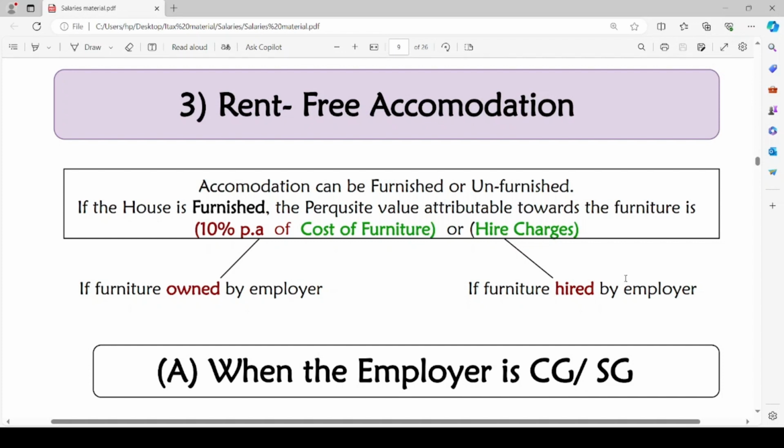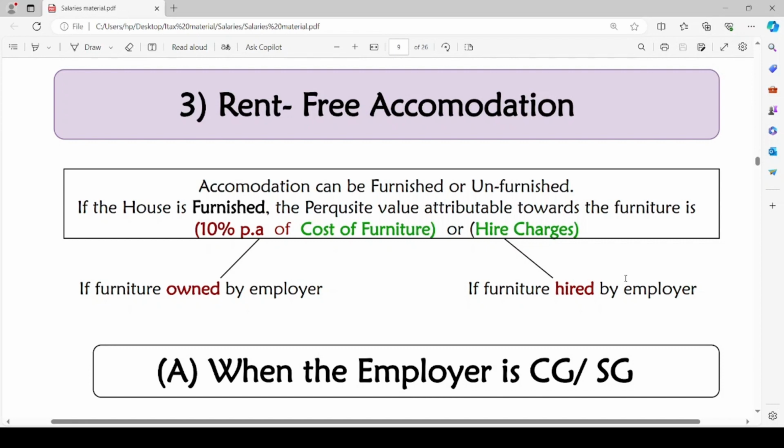We have already discussed that the employer might own the accommodation. In such a case, if the employer owns such furniture also, the value of perquisite will be 10% per annum of cost of furniture. Here we are providing for any wear and tear on such furniture. If the furniture is owned by the employer, 10% per annum of cost of furniture will be the perquisite value attributable towards the furniture.